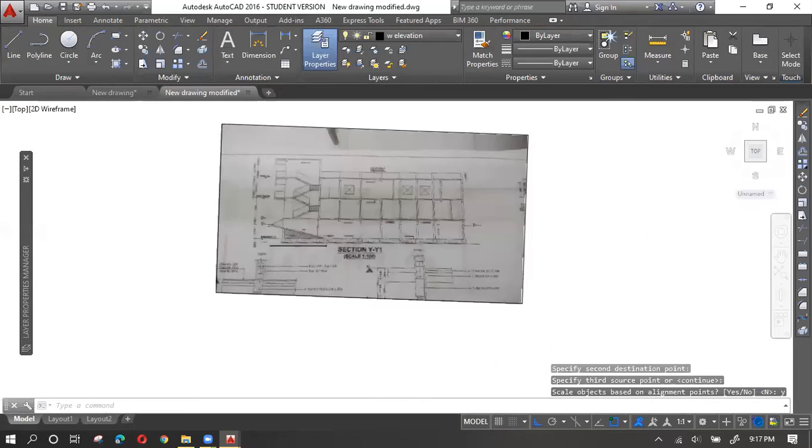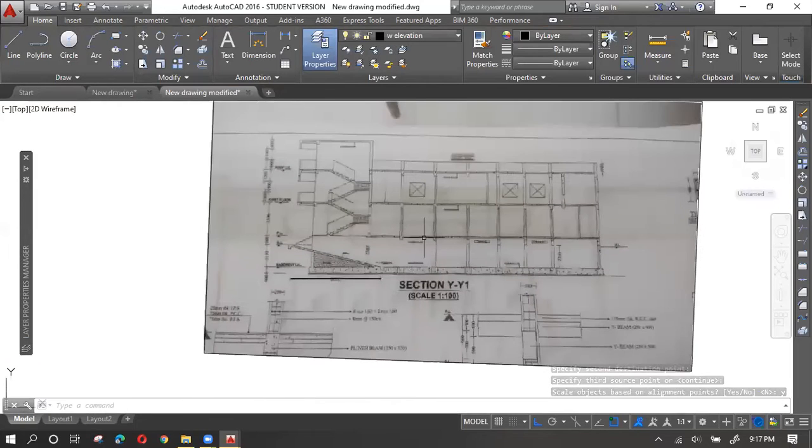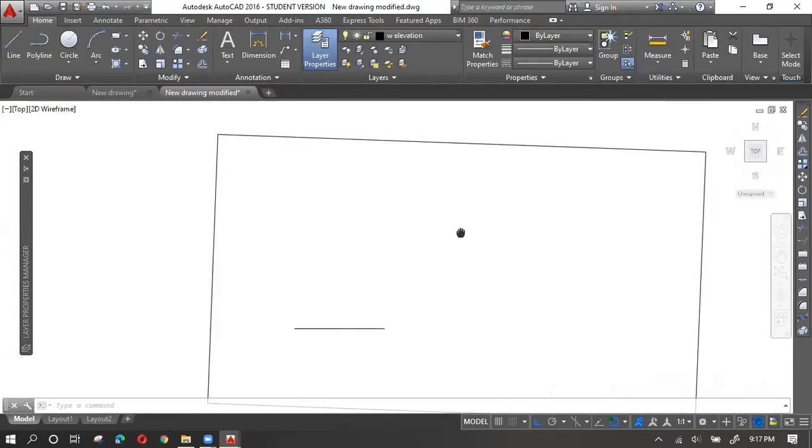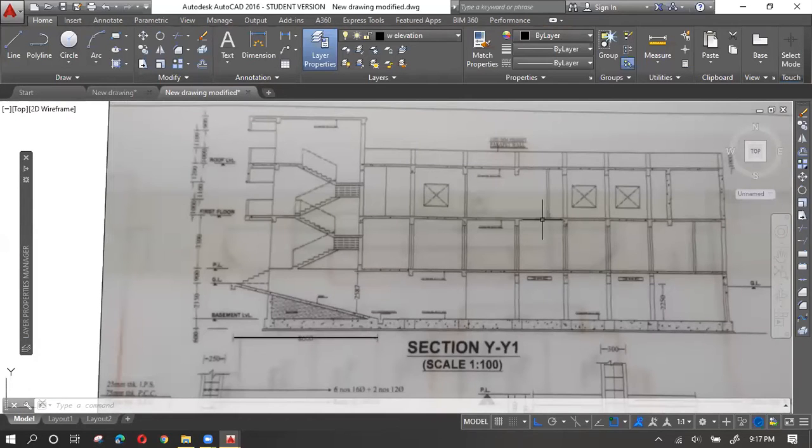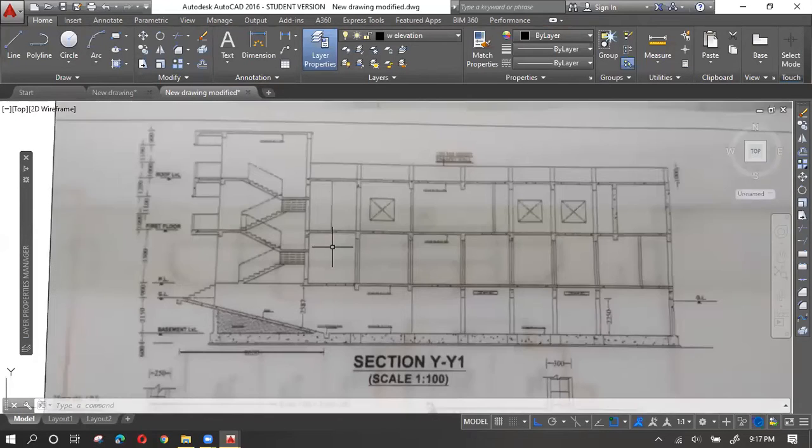So now you see your image, right? This image has been scaled, and if the image is kind of straight, it will anyhow align. The image may be curvy, maybe distorted, but at least you will now get some kind of reference. You will draw upon this image and then you can delete it, but at least your drawing will have some kind of reference. You will get to know whether you are drawing properly or not, right?